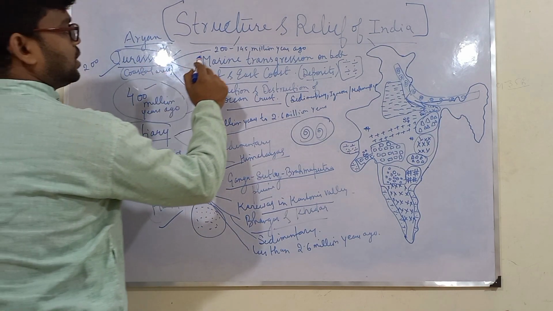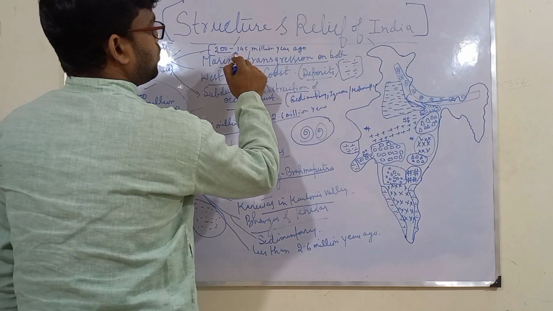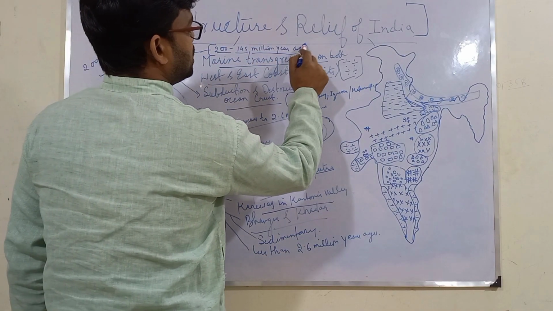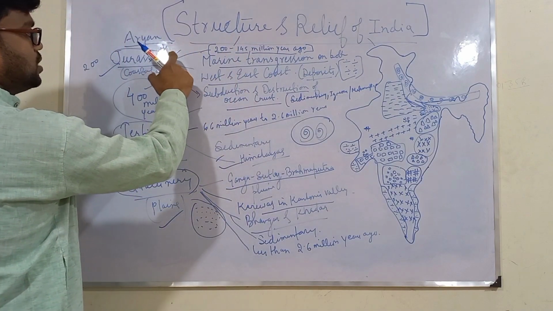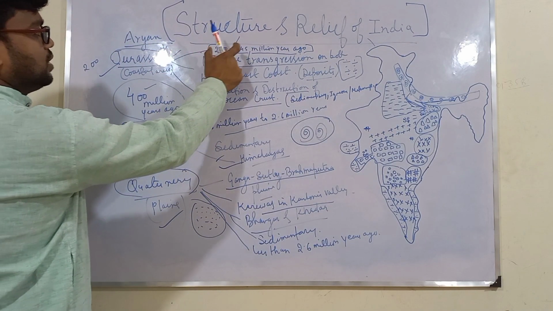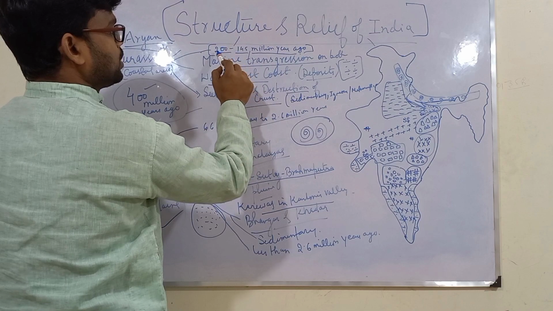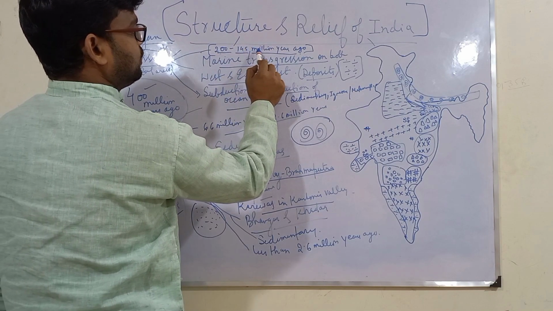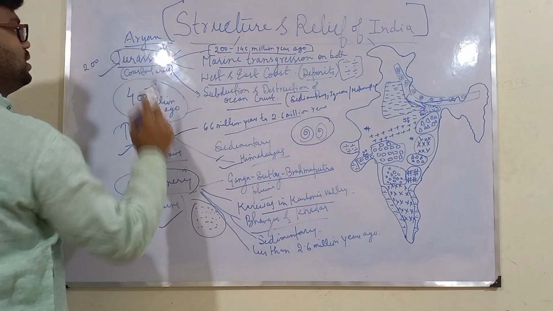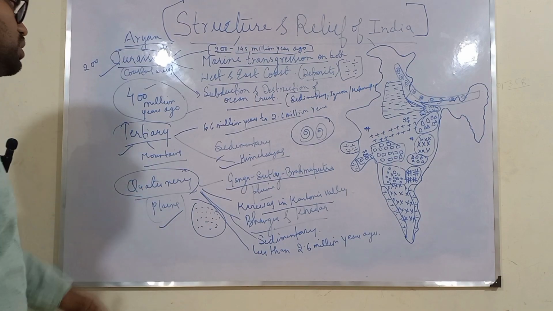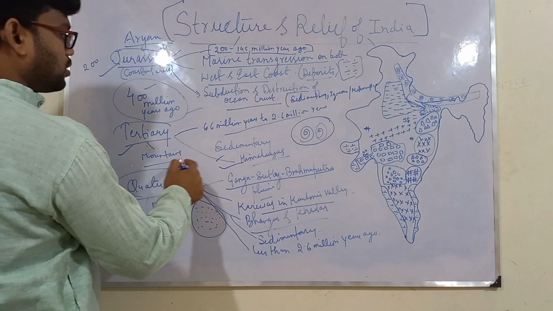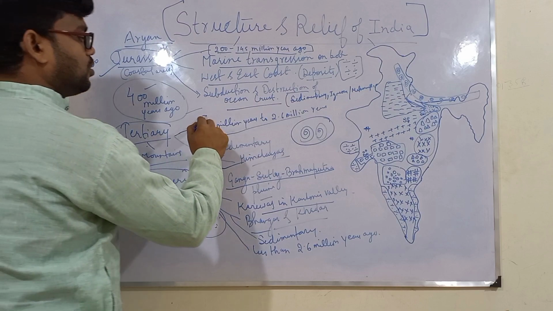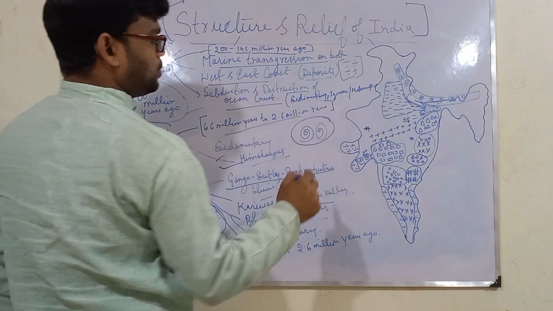Jurassic here actually means the time period between 200 to 145 million years ago. Since these rocks were formed between this period, almost between 200 to 145 million years ago, that is why they have been named Jurassic based on the geological time scale. Tertiary rocks, why have these been named Tertiary? Because these are based on radiometric dating.